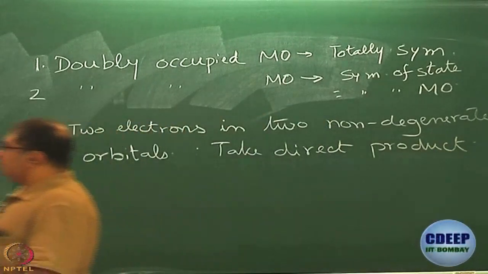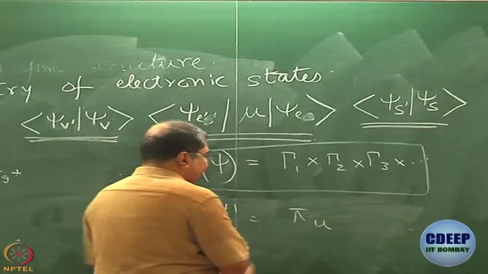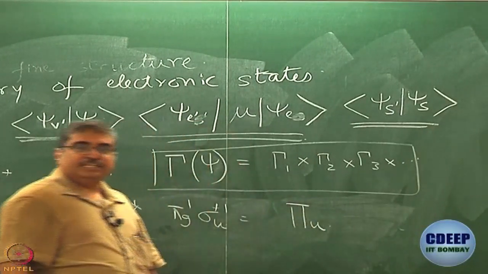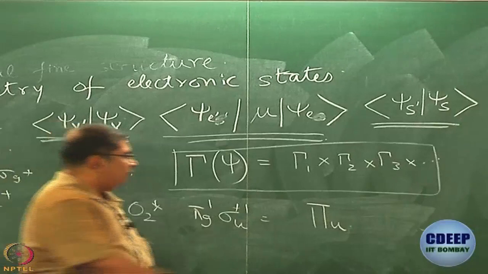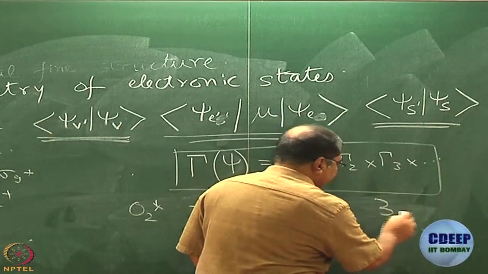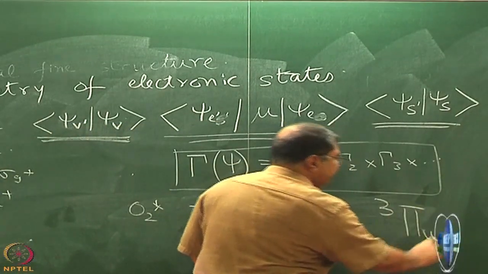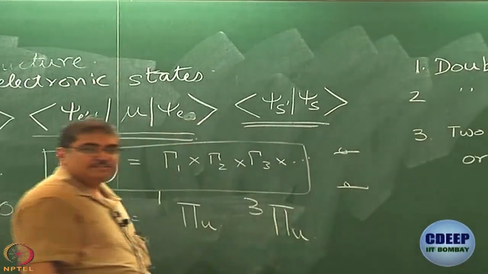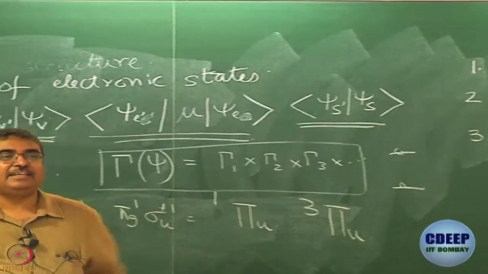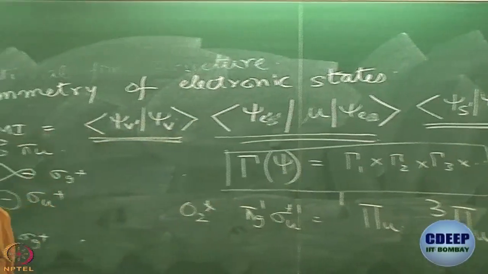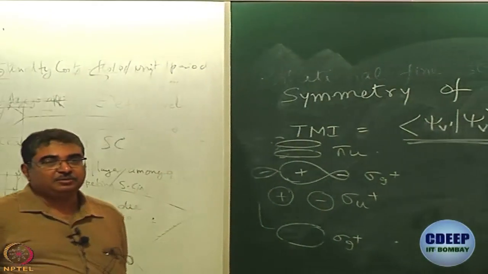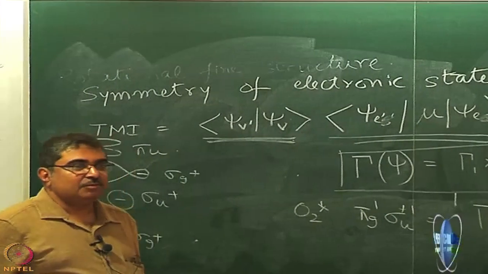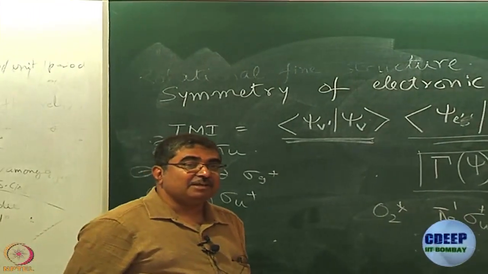But tell me, how many states do I generate from here? First of all, I do not write pi u like this, I write pi u like this. For state, it is capital, and will I get singlet pi u or will I get triplet pi u? This is the situation. I have one electron here, one electron here. Should I write singlet or should I write triplet? In this case, can it be a doublet? No, right? 2 electrons, singlet or triplet. So, which one should I write, singlet or triplet? In this case, we can write both,